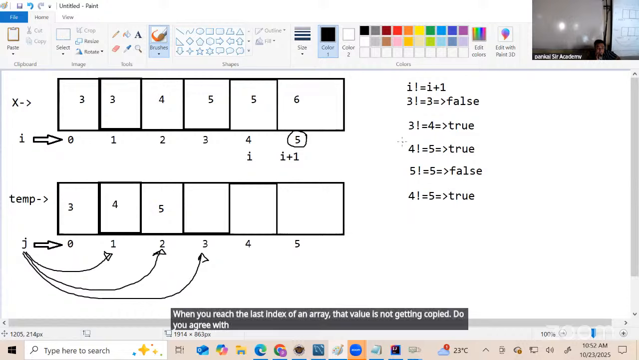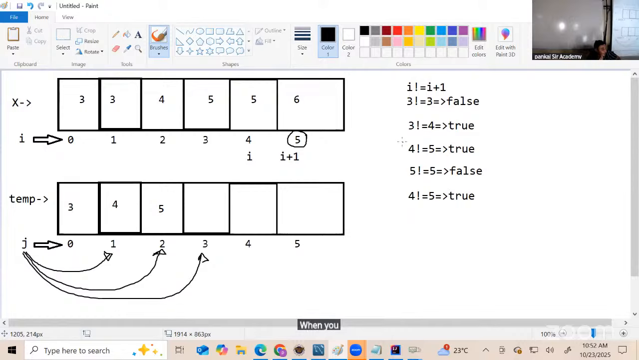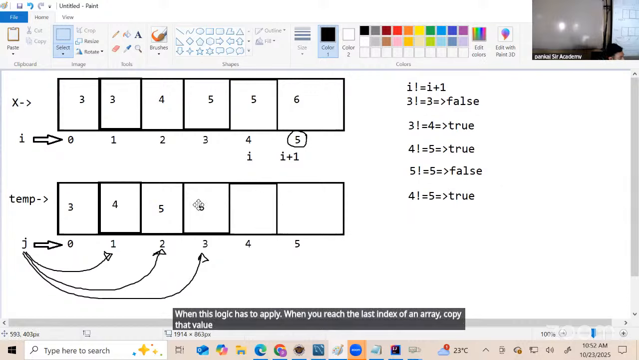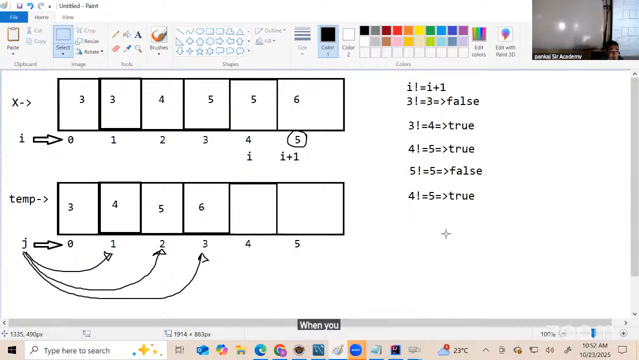Do you agree with that? When you reach the last index of an array, is the value copied? No. When you reach the last index of an array, all you need to do is simply take that value as it is and copy it to temp. Is this clear? Everybody, did you understand this part? Any doubts, questions, queries?